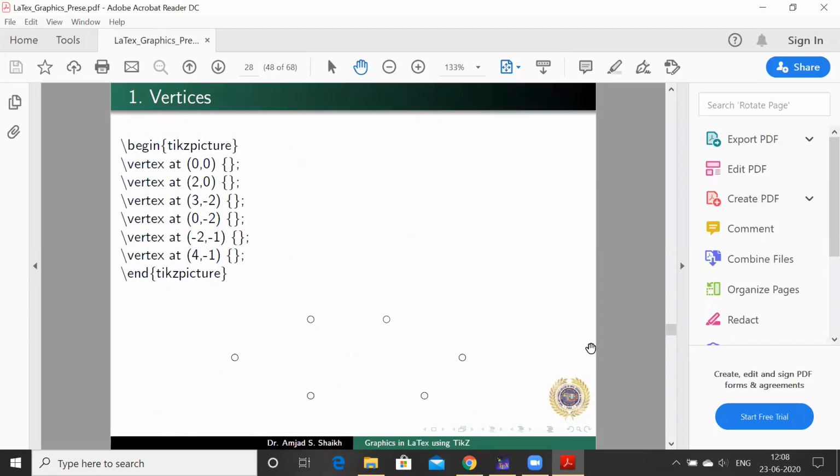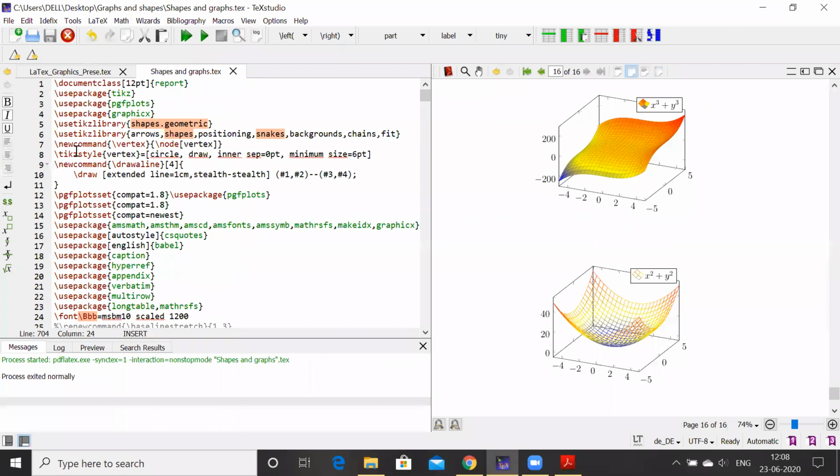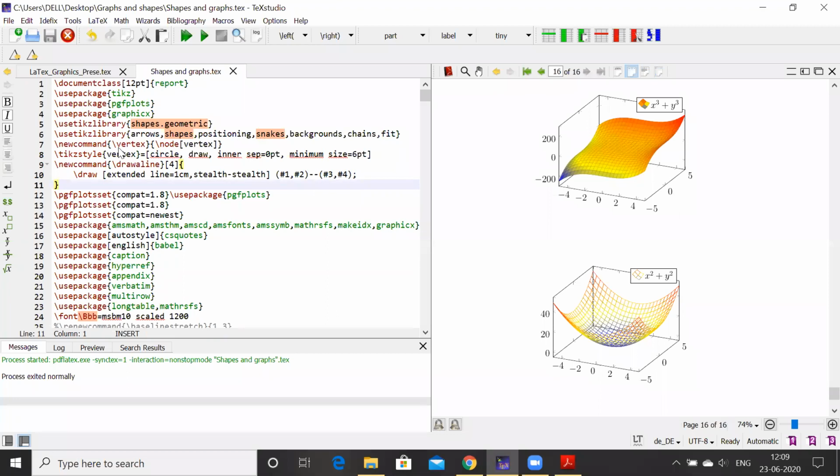So look here, these are the vertices, only simple vertices, and then we'll see what the positions of the vertices are. For this, you require the package which I have mentioned here, that is, a new command I have defined here. I'll explain one more time. This command, which I have already predefined in the preamble, is defined using slash new command slash vertex slash node. So I'm using slash node only, but I'm labeling it as the slash vertex command.